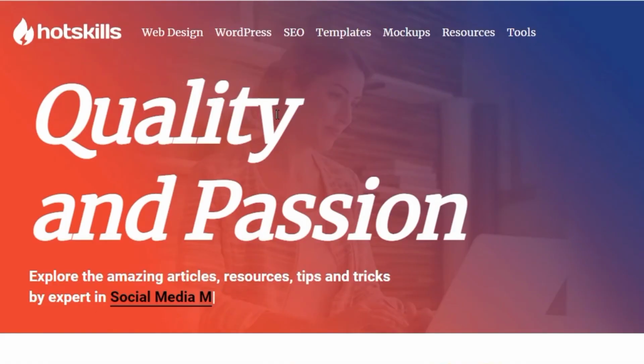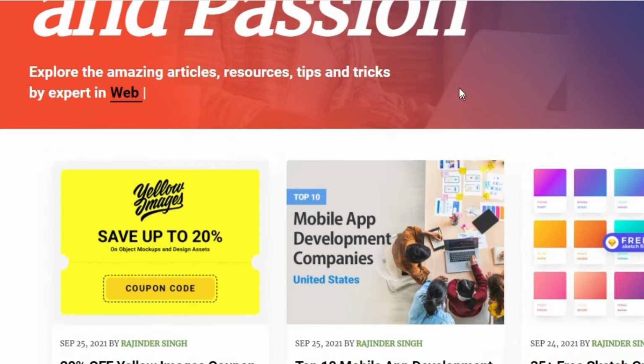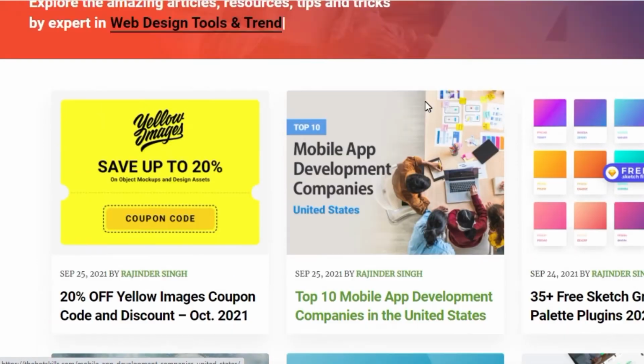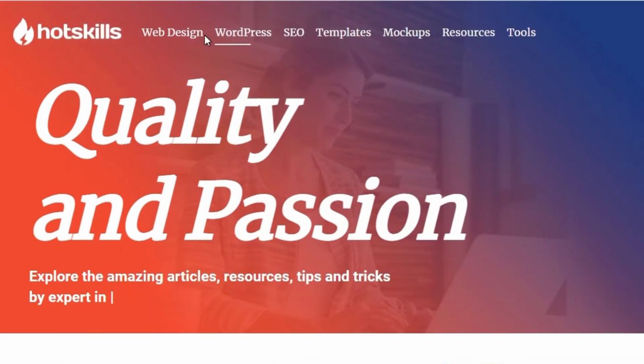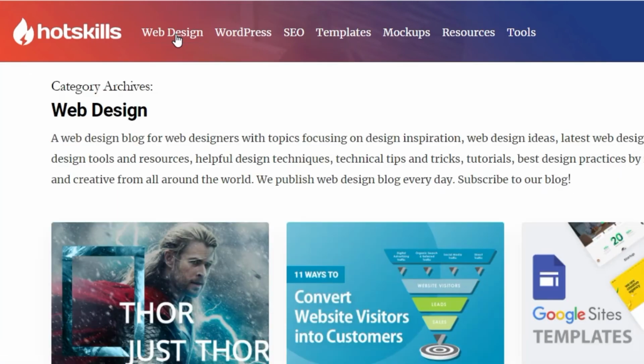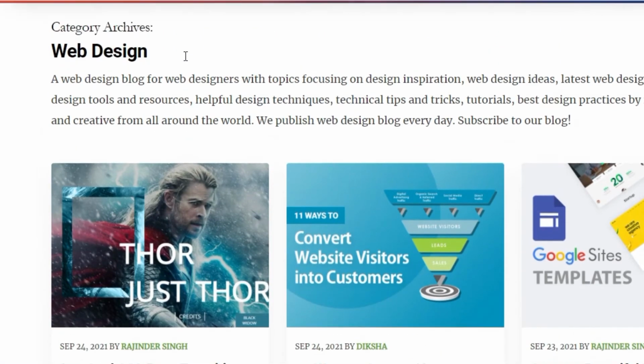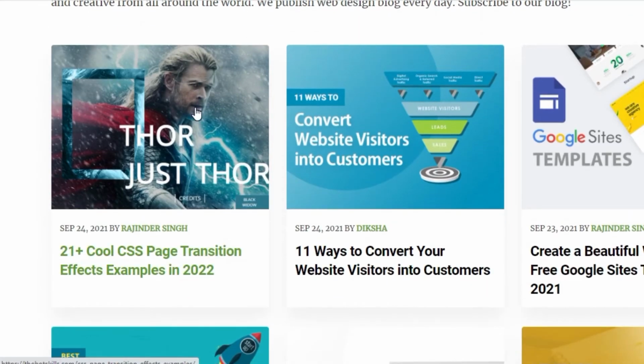Now this right here is Hotskills, and it gives you just amazing articles, resources, tips and tricks, just unique information. So if you're looking for design inspiration on web design, you can just click on web design, and you can just read something great about web design. So, 11 ways to convert website visitors into customers.